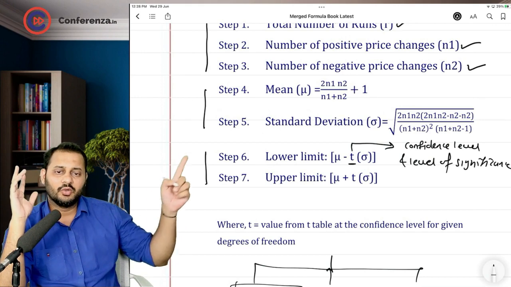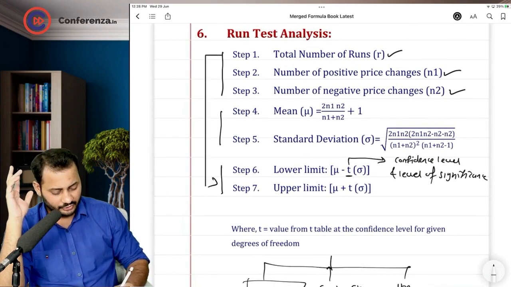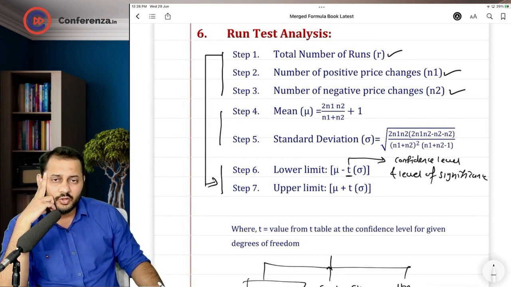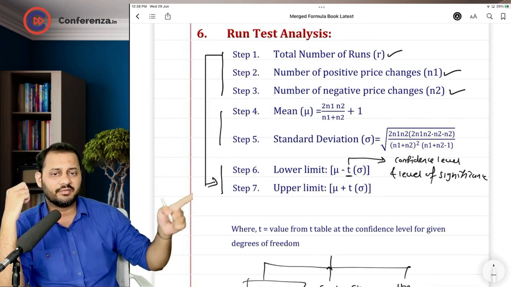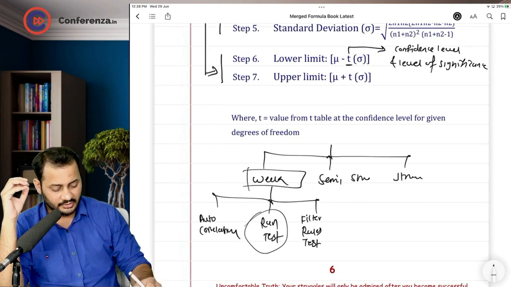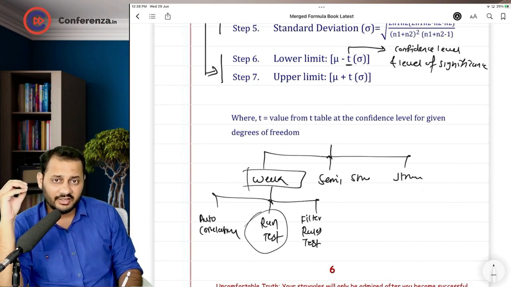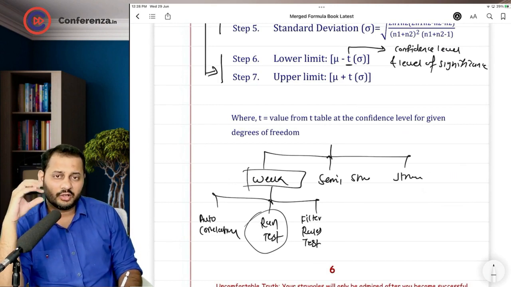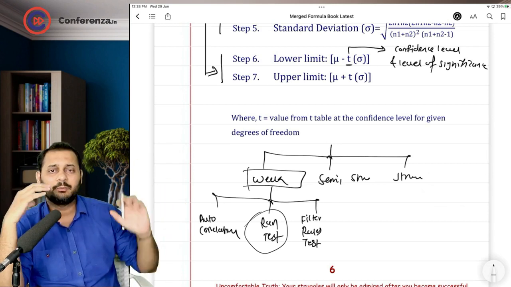You calculate the lower limit and upper limit, and then the total number of runs should be compared with the lower and upper limit. If the number of runs R lies in between lower and upper, we will say that the market is weakly efficient, or the current prices are independent of the past prices.